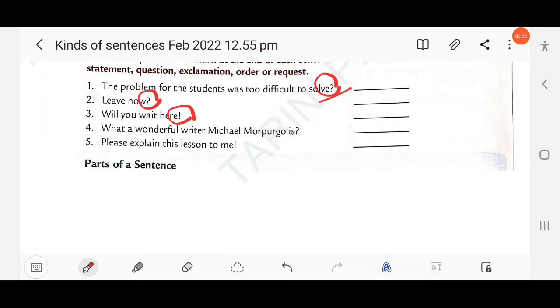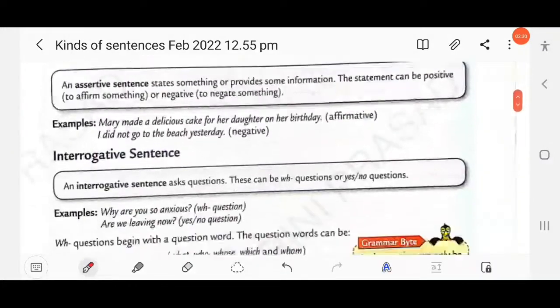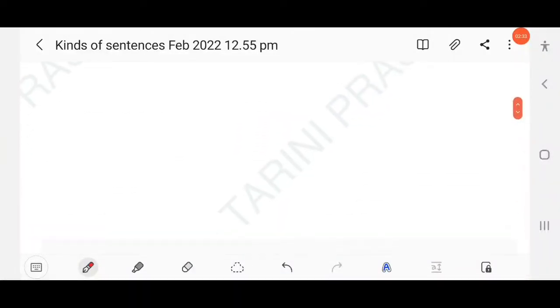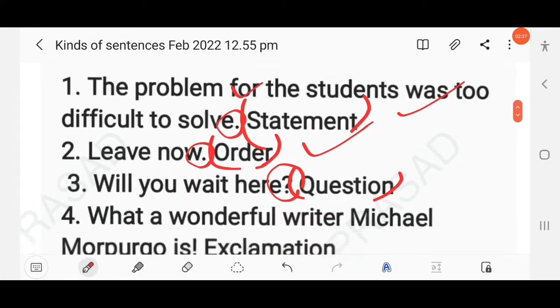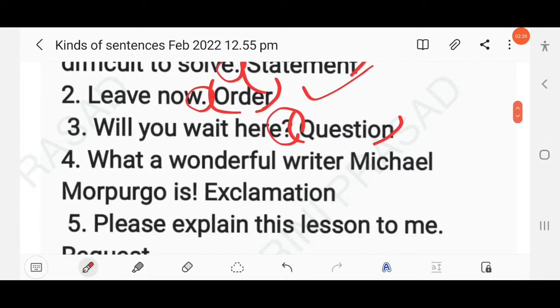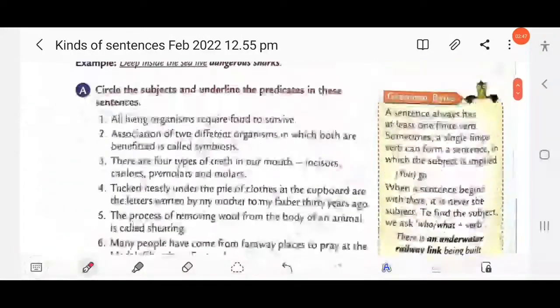Then next question: what a wonderful writer Mitchell Morpurgo is. This is an exclamatory sentence, but there is a wrong use of punctuation mark, so you have to remove the question mark and use an exclamation mark. What a beautiful country India is. So this is an exclamation. Similarly here, what a wonderful writer: use an exclamation mark and write exclamation. Clear?